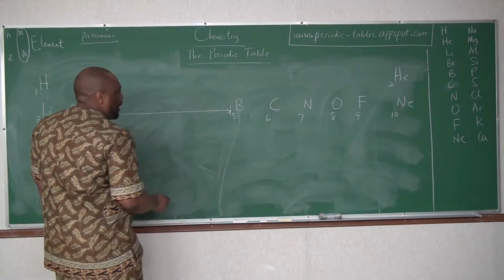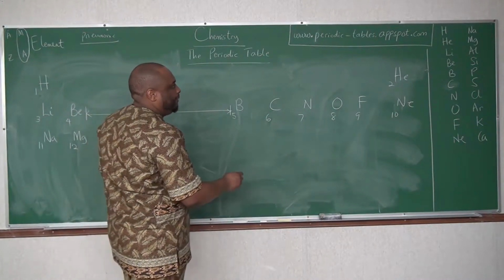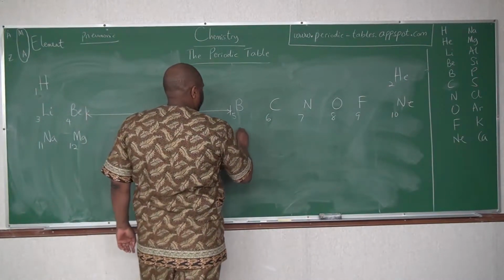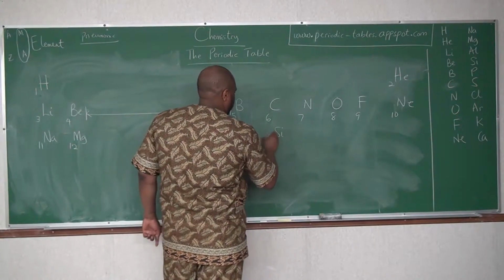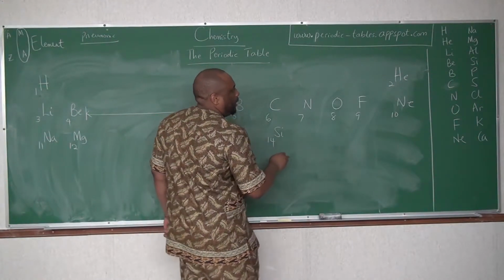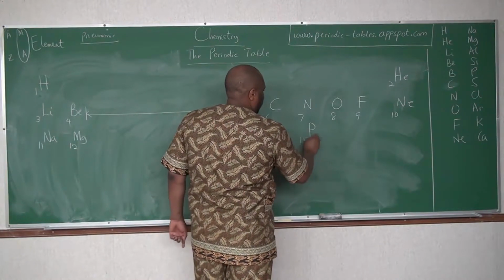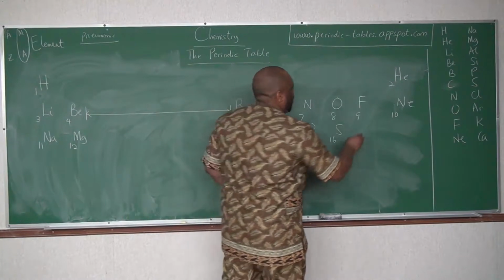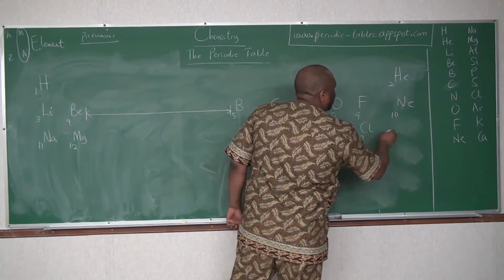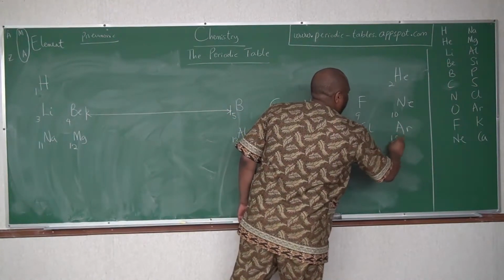Then aluminum 13, silicon 14, phosphorus 15, sulfur 16, chlorine is 17, argon 18.